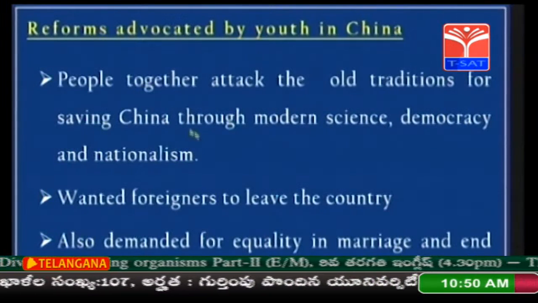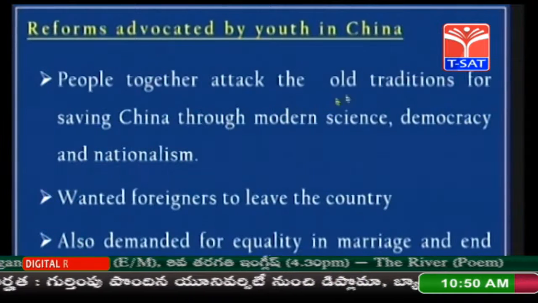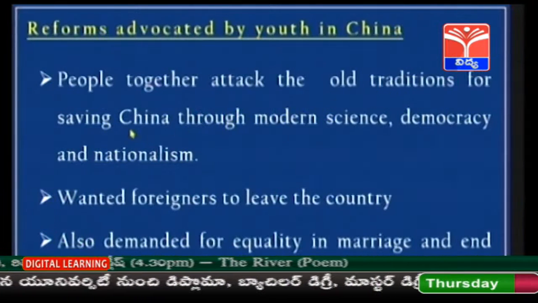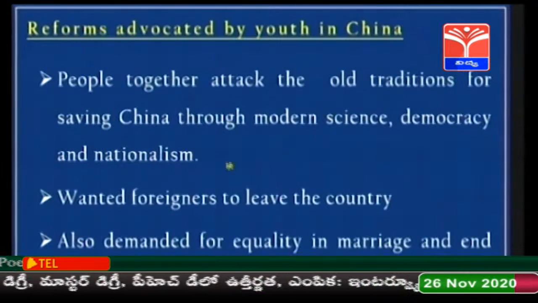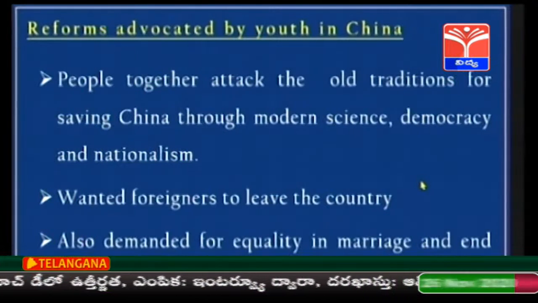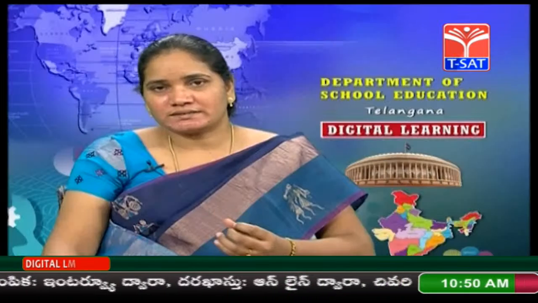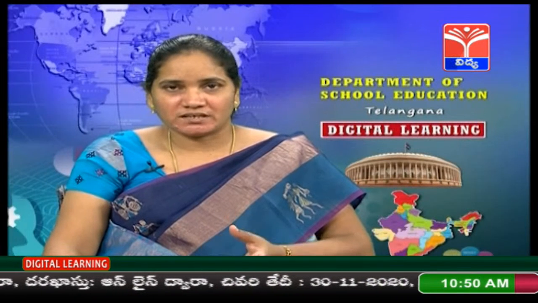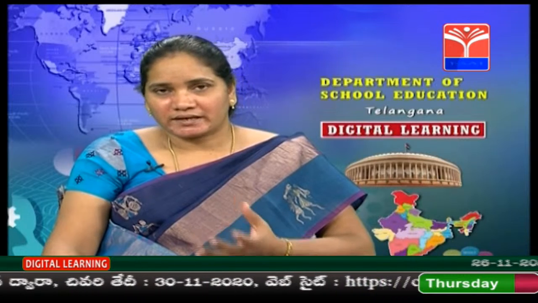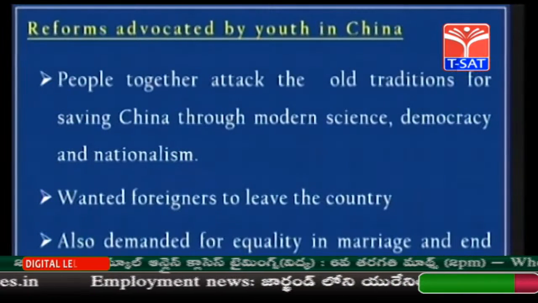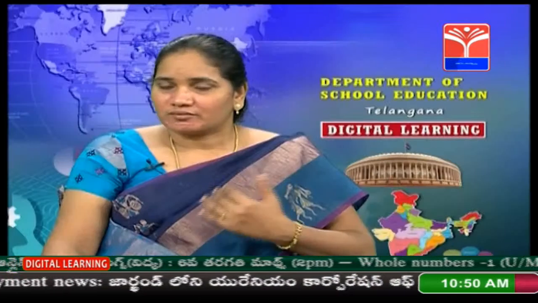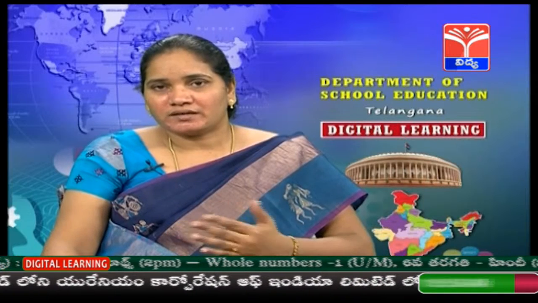First, people together attacked the old traditions for saving China through modern science, democracy and nationalism. These are the main things students and the young generation of China wanted to get in their country. They also wanted foreigners to leave the country because they were occupying and exploiting their resources.